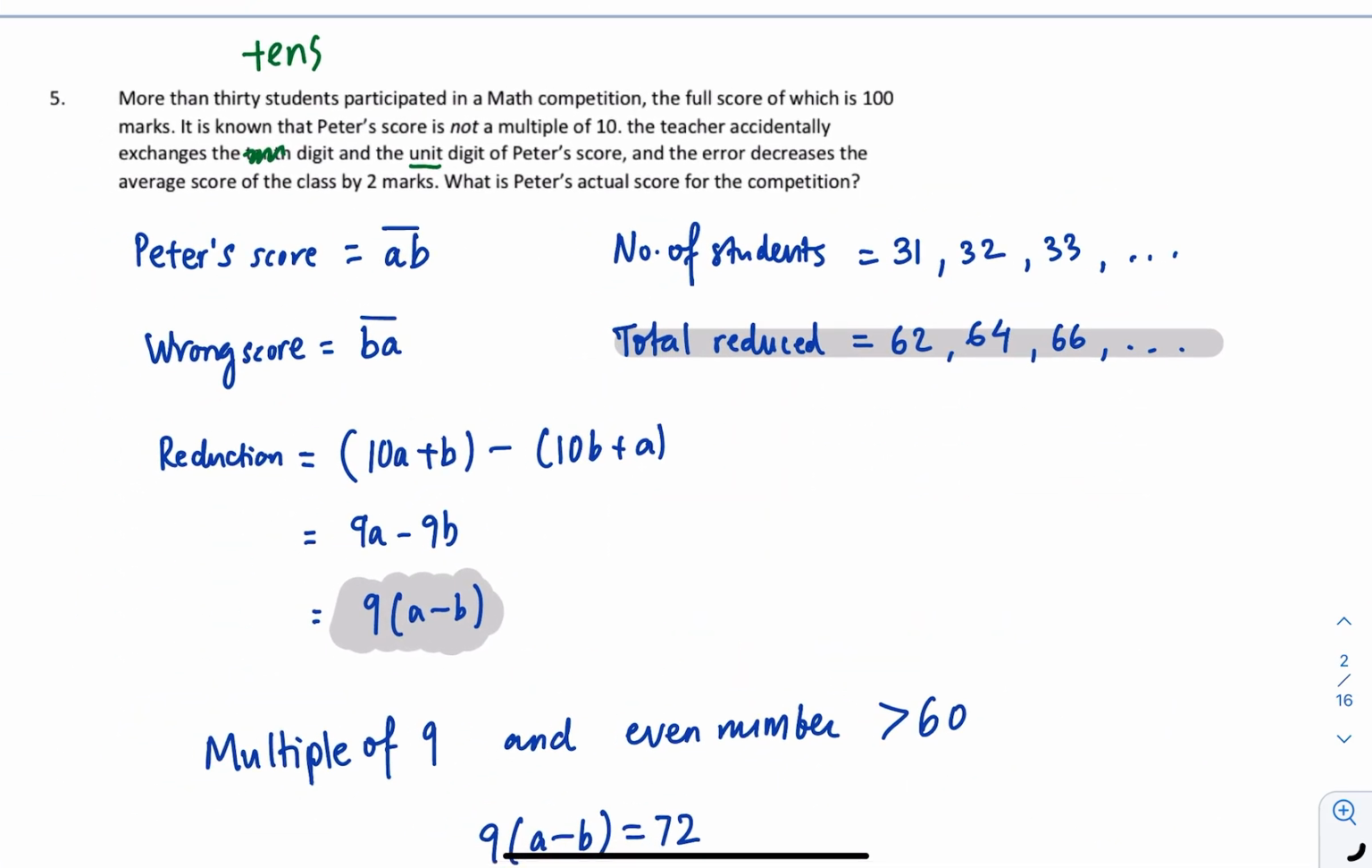Okay, question number 5. There's a typo there, it should be a tens digit. So more than 30 students participated in a math competition. The full score is 100. And then Peter's score is not a multiple of 10, which just means that the last digit cannot be 0. And then the teacher accidentally swapped the digits. Okay, for example, Peter's score is AB, and then the teacher swapped it to BA. And the error decreases the class average by 2.